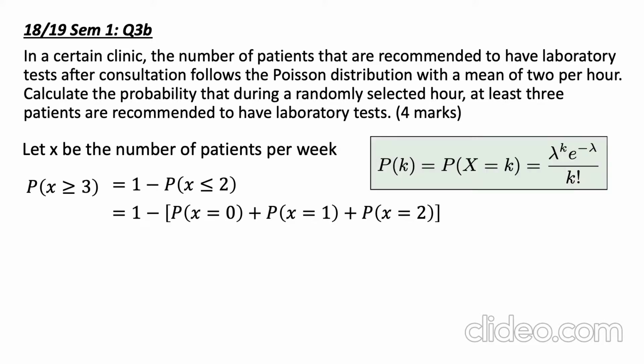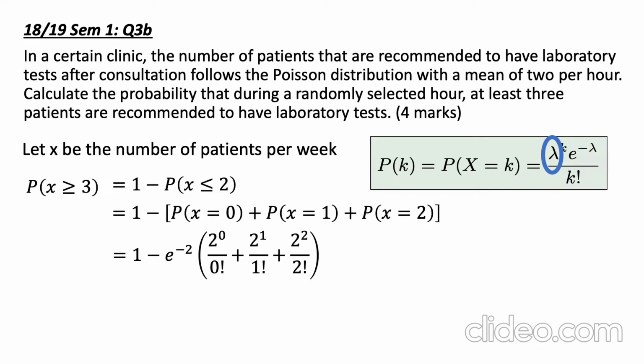Then, we can apply the Poisson distribution formula, where this symbol means the mean number of occurrences in the given interval. In this question, the mean is 2.